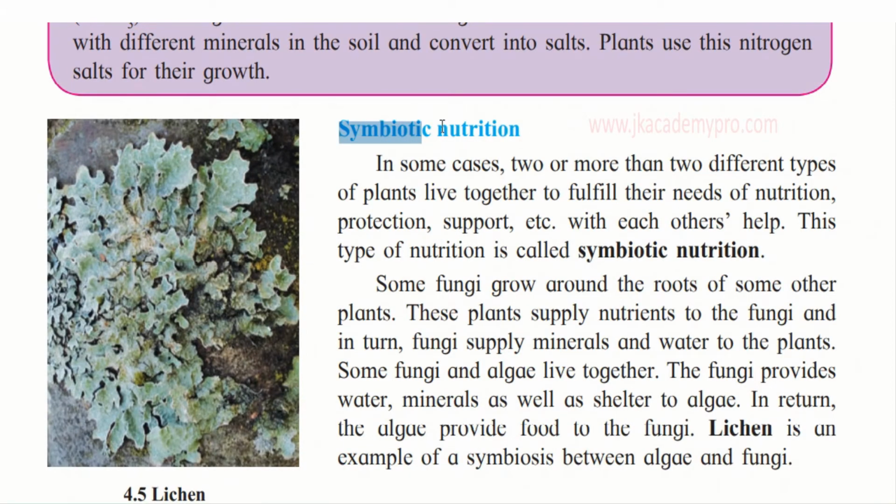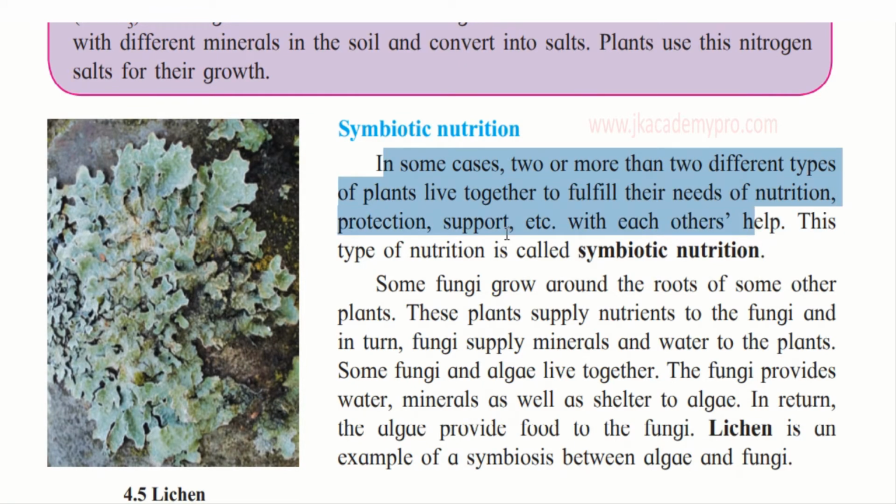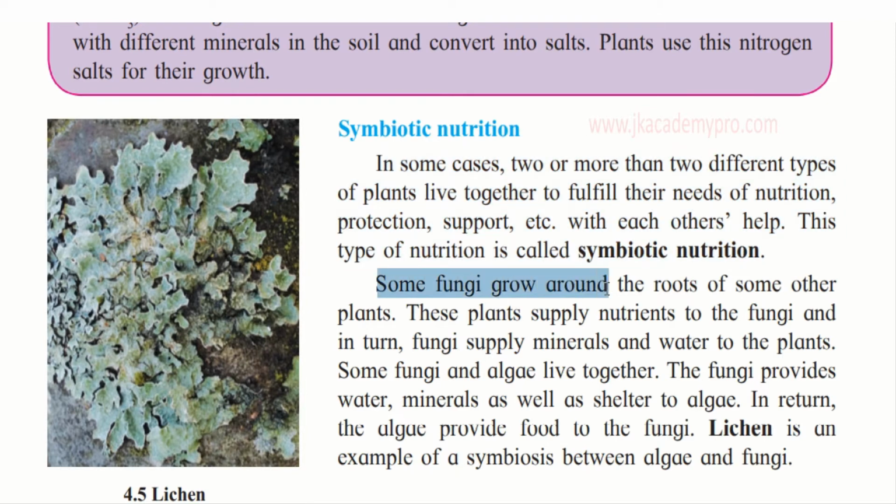Now, let's understand the symbiotic nutrition. In some cases, two or more different types of plants live together to fulfill their needs of nutrition, protection, and support, etc., with each other's help. This type of nutrition is called symbiotic nutrition, that is, they help each other. Let's see how. Some fungi grow around the roots of some other plants, and these plants supply nutrients to the fungi, and in turn the fungi supply minerals and water to the plants.